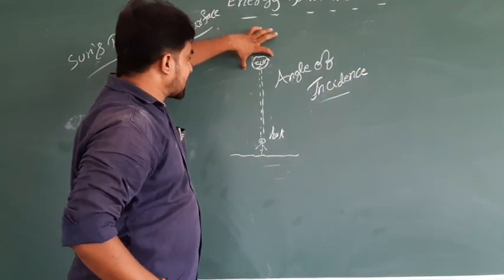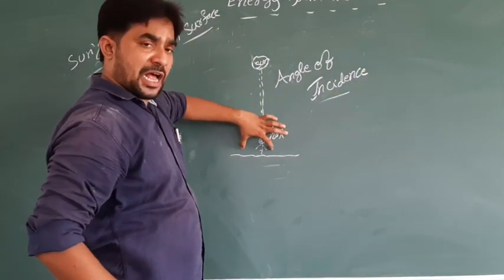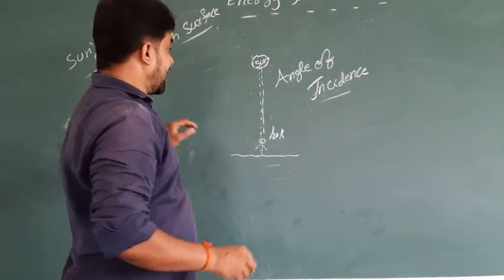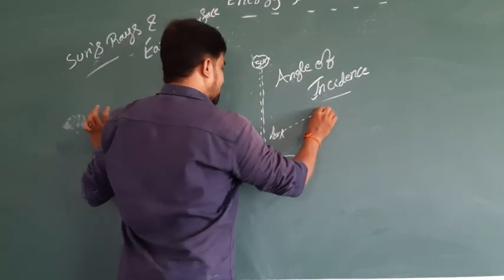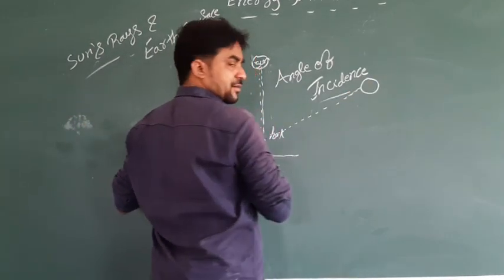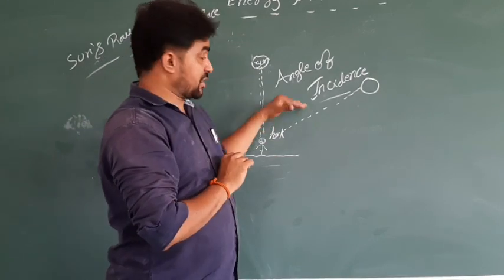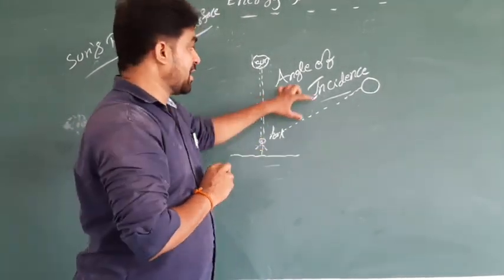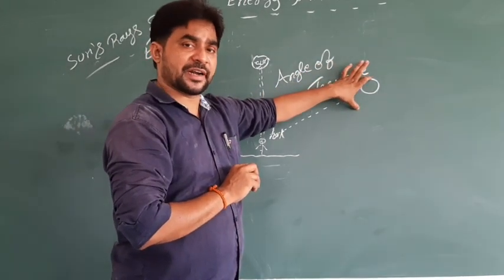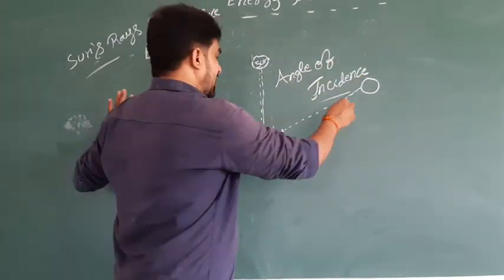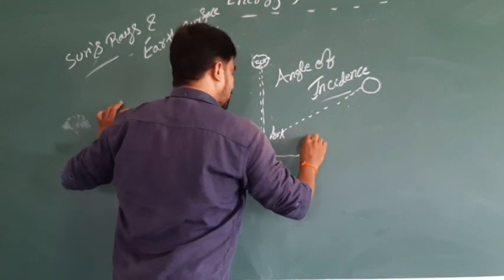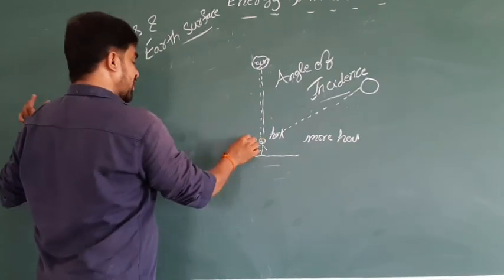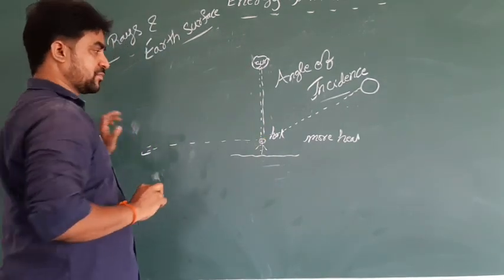So if the rays of the sun fall straight on the person, he feels more hot, or more heat. If the angle goes to the other side, the sun is here, and the angle goes to 45 degrees or 35 degrees or else 25 degrees, because the angle of the rays is different, this person cannot feel as much heat, even if it goes to this side also.